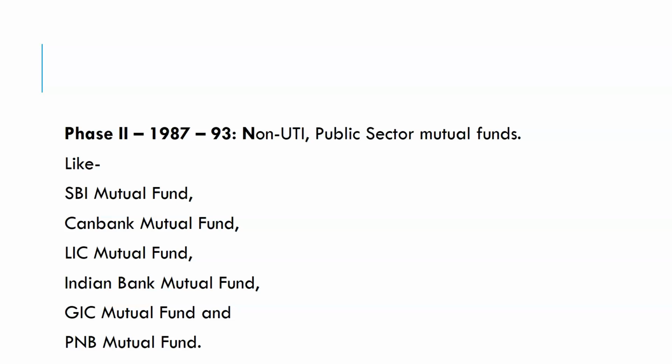With that, SBI Mutual Fund, Can Bank Asset Management Company, LIC Mutual Fund, Indian Bank Mutual Fund, GIC Mutual Fund and PNB Mutual Fund were set up by the public sector undertakings.